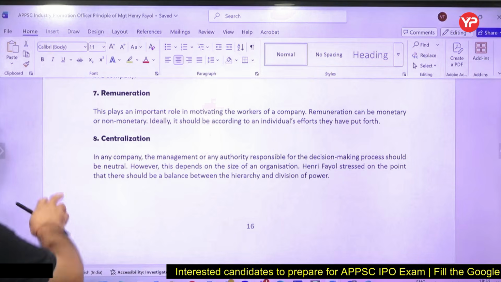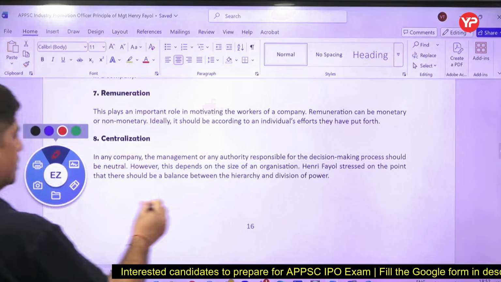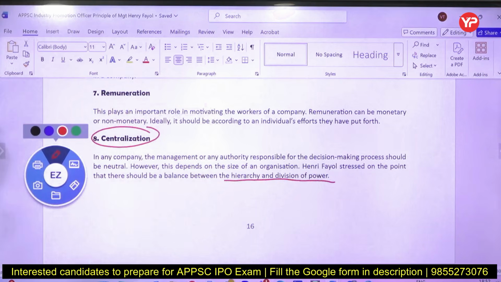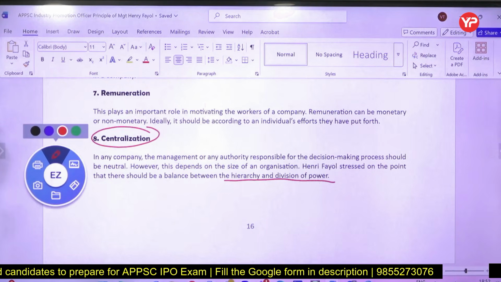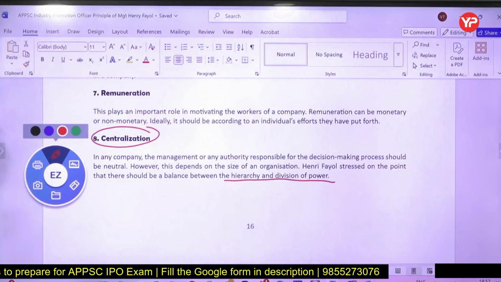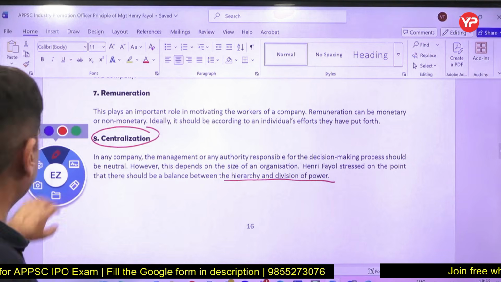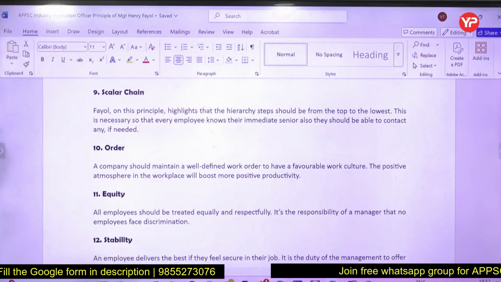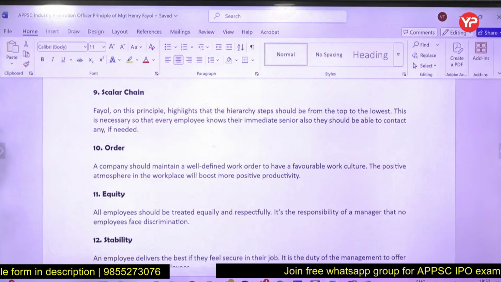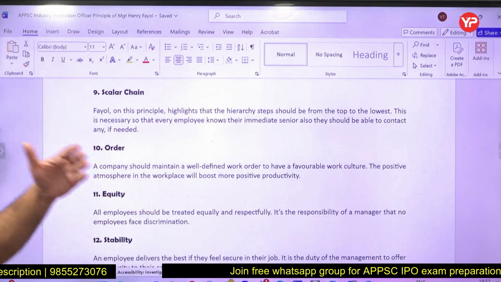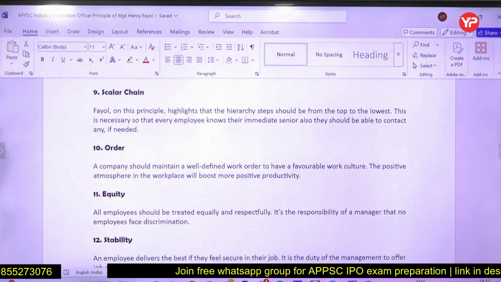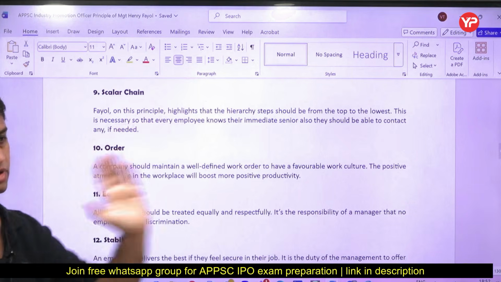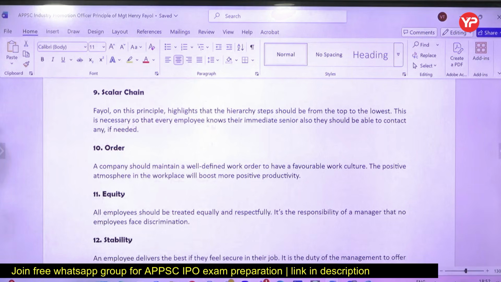Centralization and decentralization, there should basically be a balance. Whether you want to keep the power at one particular place or you want to delegate it further. So hierarchy should also be maintained, but at the same time division of power should also be there. Scalar chain. So the hierarchy should be from top to lowest level. Every employee knows his immediate senior and there should be a scalar chain. That means the chain of hierarchy should be clear.